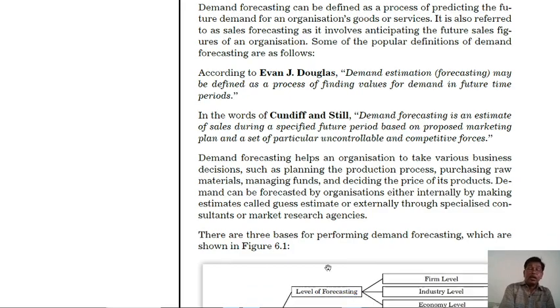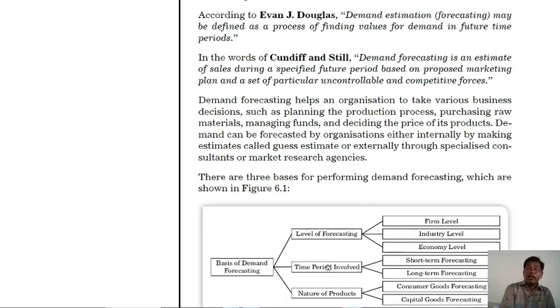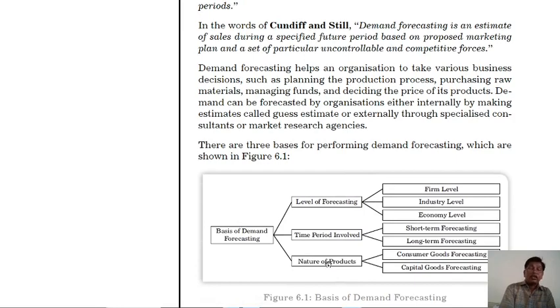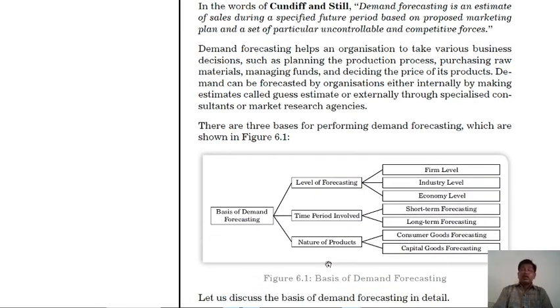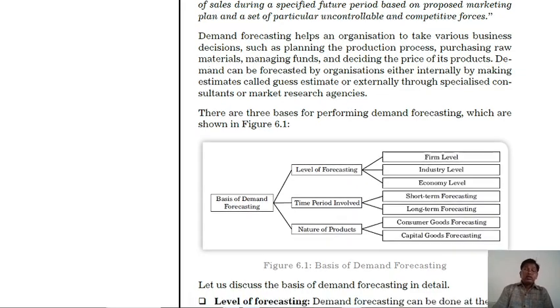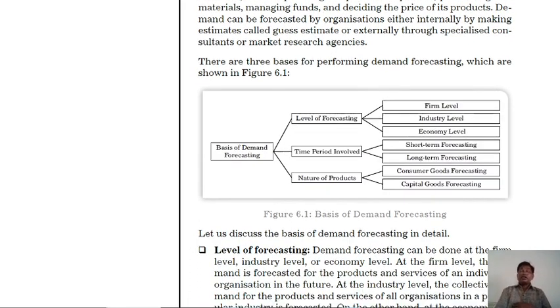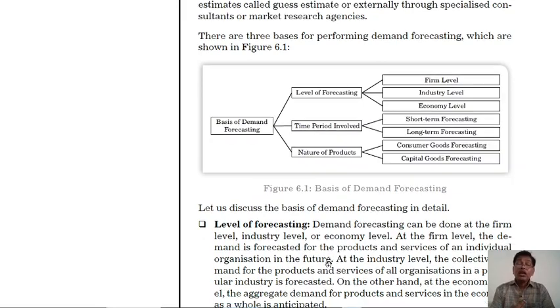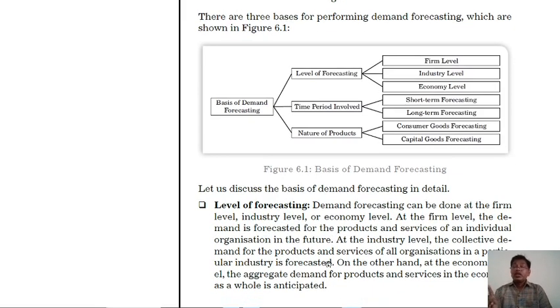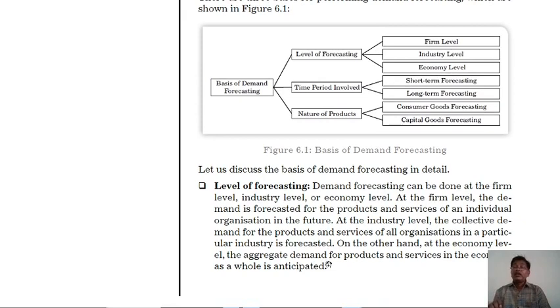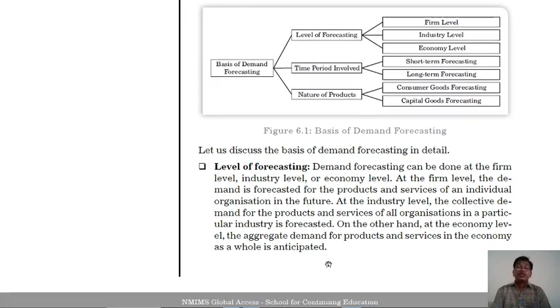There are three ways of performing demand forecasting, which are in the following table. First, the level of forecasting: firm level, industry level, and economy level. Second, time period: short-term forecasting and long-term forecasting. Third, nature of product: consumer goods forecasting and capital goods forecasting.